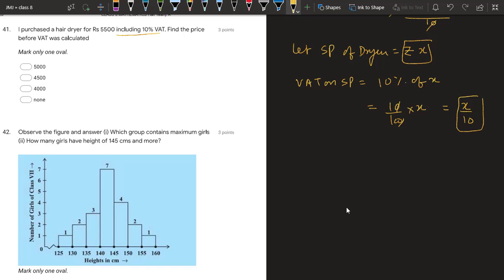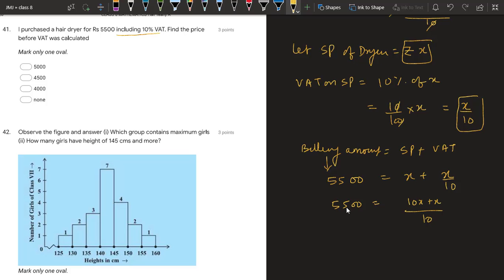So we know the billing amount is equal to selling price plus this VAT. Billing amount is given to us. The amount given by him is 5500. It is equal to SP, that is X, plus VAT, X upon 10. Now we will take LCM over there, 10. It becomes 10X plus X upon 10.